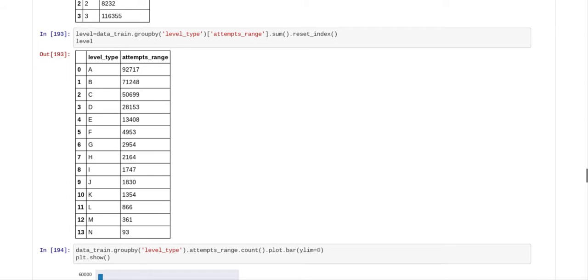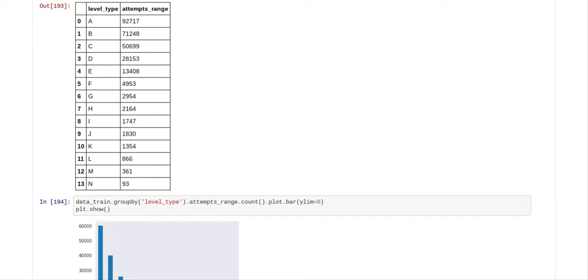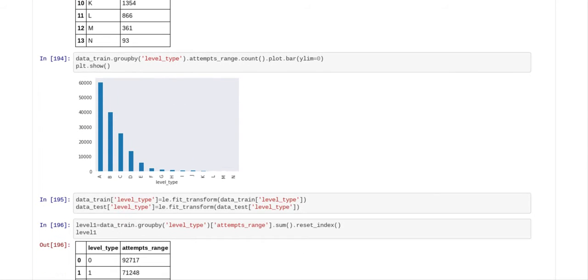The next thing we tested was level, and so you've got the level type and the intense range. And again, these are characters, and the computer wants to see numbers. But what we did was a graphical representation of this so you can see it. So A is the highest, going all the way down to N, which you can't really see anymore.